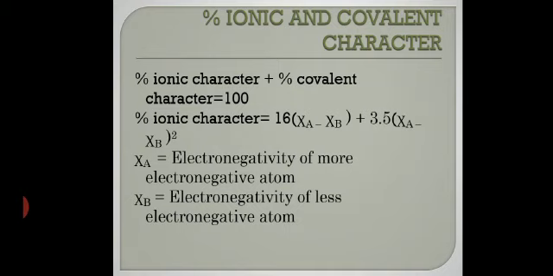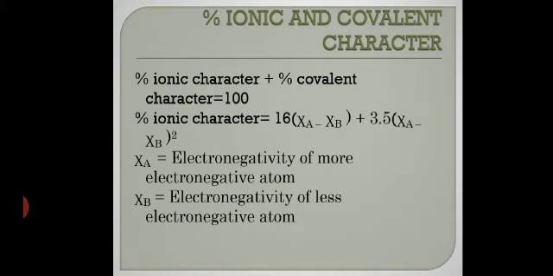So if the difference is less than 1.9, then the bond is said to be polar covalent. We can say it is covalent if the difference is less than 1.9. In certain books you will find 1.7 also. Now if the difference is equal to 1.9, then it is 50% ionic and 50% covalent. If the difference between χA and χB is greater than 1.9, then the bond is ionic.